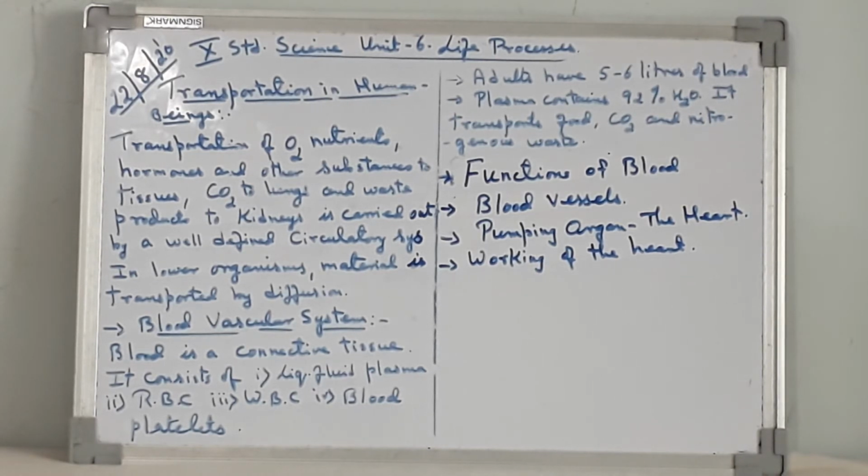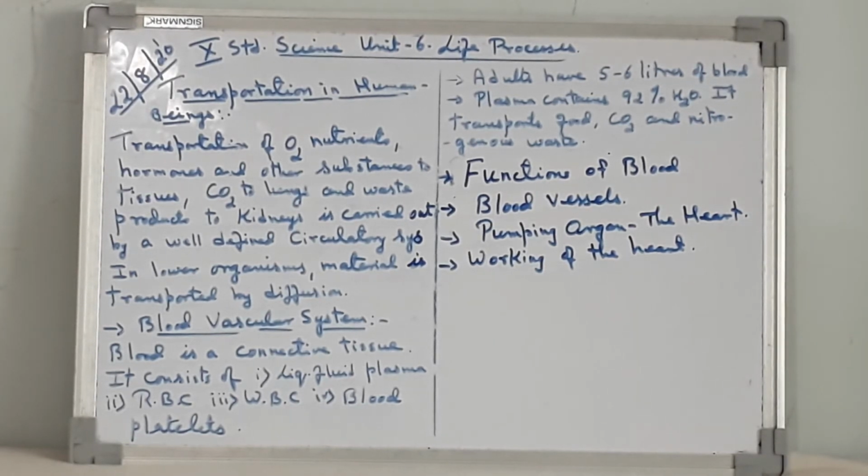We have another blood vessel, that is the capillaries. They are single-walled tubes which help in the exchange of material between the cell and the blood by diffusion. Arteries divide repeatedly to form very thin-walled vessels called capillaries. Exchange of materials between the blood and cells takes place, and capillaries then join to form the veins.